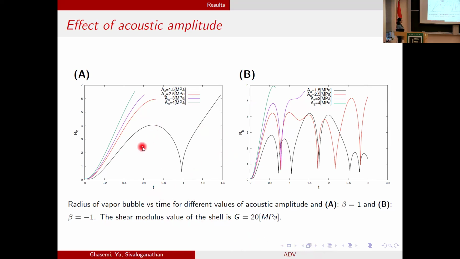If we increase A, the acoustic amplitude, you see that direct vaporization happens without any bounce. This is basically the ideal case. However, it needs to be modified. When beta is changed to -1, as I said, we have kind of a hard shell, so it's not the optimum case for evaporation. You can see that for the minimum value of A, shown by the black line, evaporation does not happen. We have some oscillatory behavior, and at the end, the simulation is terminated. By increasing acoustic amplitude, evaporation happens, however, with some bouncing behavior. And we have direct vaporization only for the maximum pressure.